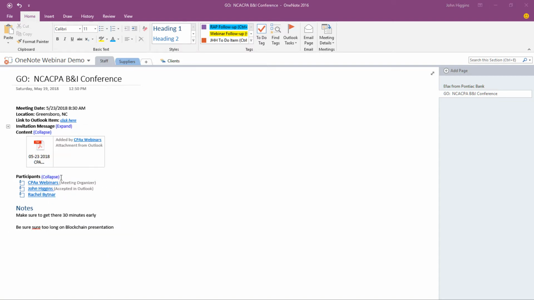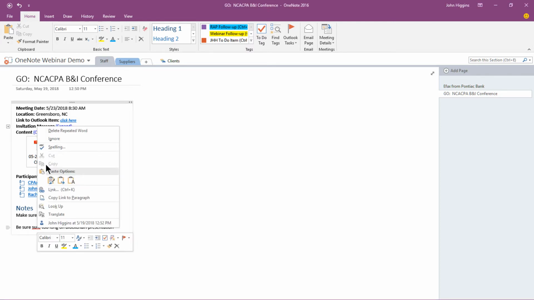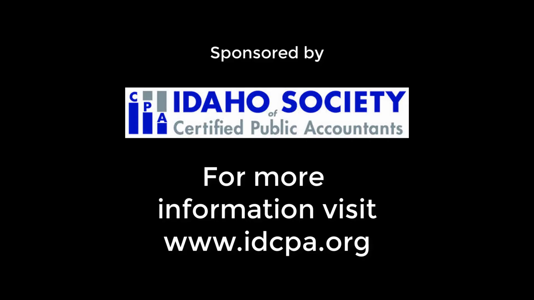And I can open up the files and also have the ability to make edits to files and so forth. So that's really all there is to it. It's very simple to take your appointment information and move it over with all its associated content, including attached files, put them into OneNote as you see here, and then you can have full access to it from within OneNote.